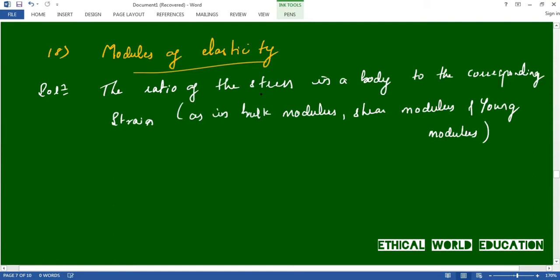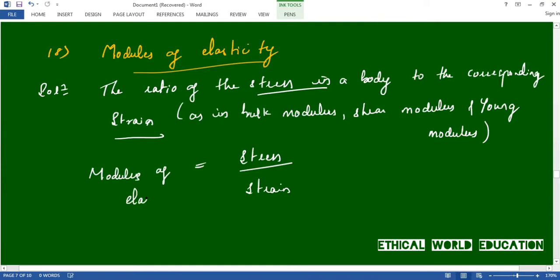That is, it is the ratio of stress in the body to the corresponding strain. You can simply write ratio of stress by strain. This is the formula of modulus of elasticity. Okay. Let us move on to the next one, that is question number 19.